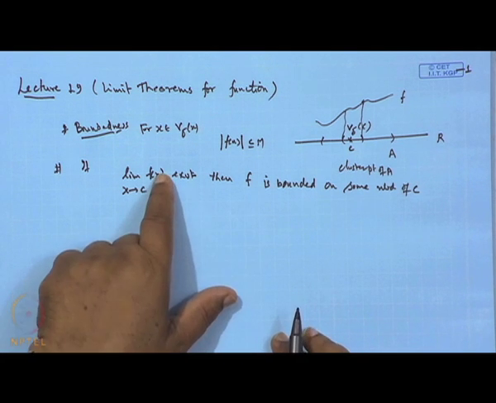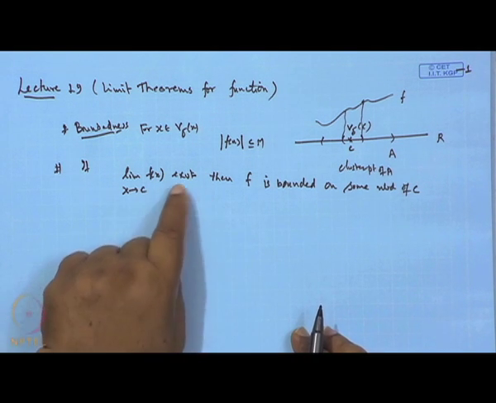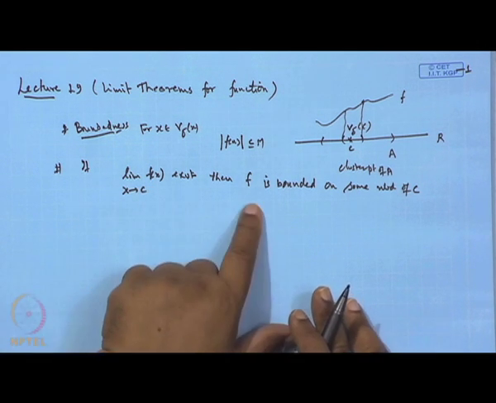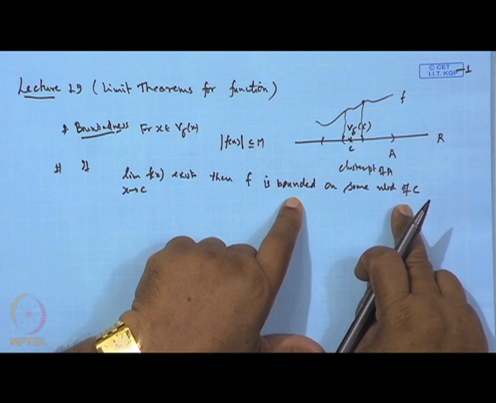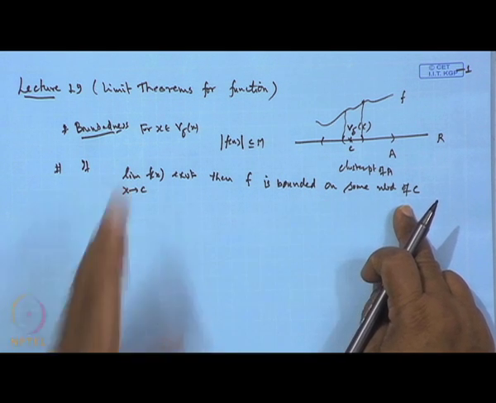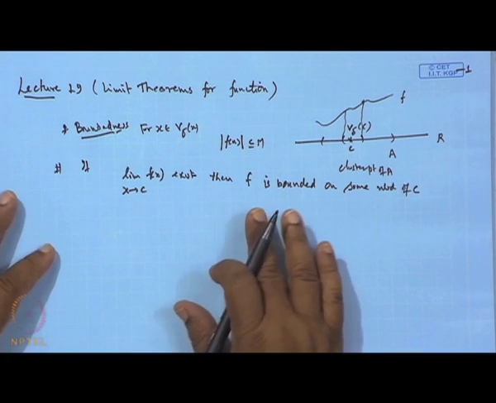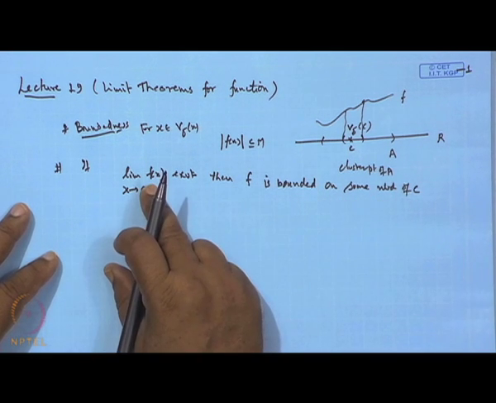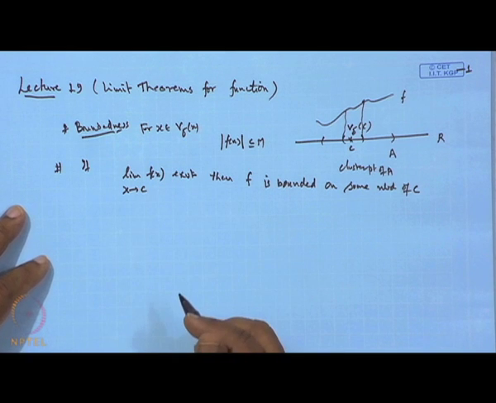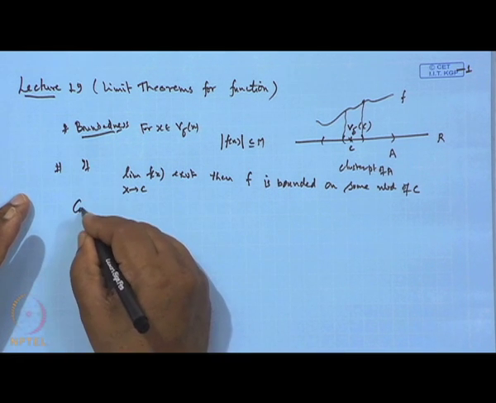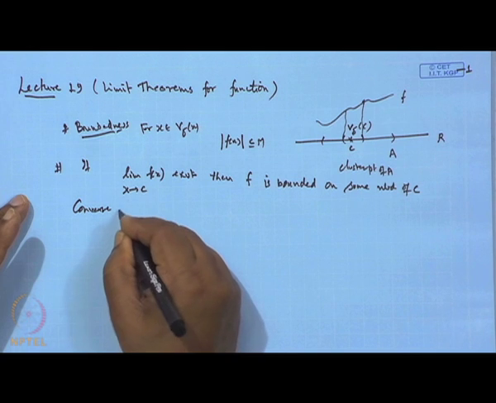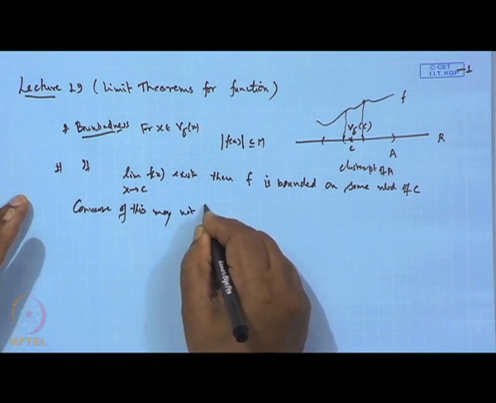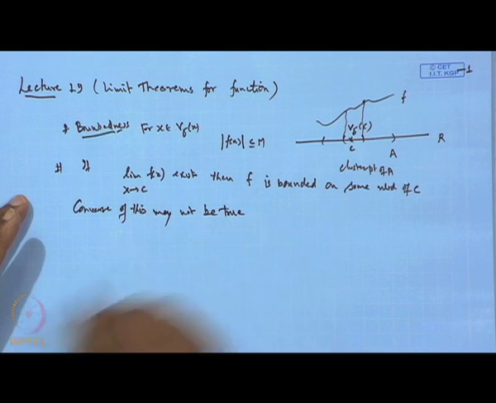Now, this result we have proved only one side. If the limit of f x when x tends to C exists, then we can say the function is a bounded function. What about the converse part? The converse means: if f is a bounded function on some neighborhood of a point C, can you say the function has a limit at C? The answer is no. The converse may not be true always.